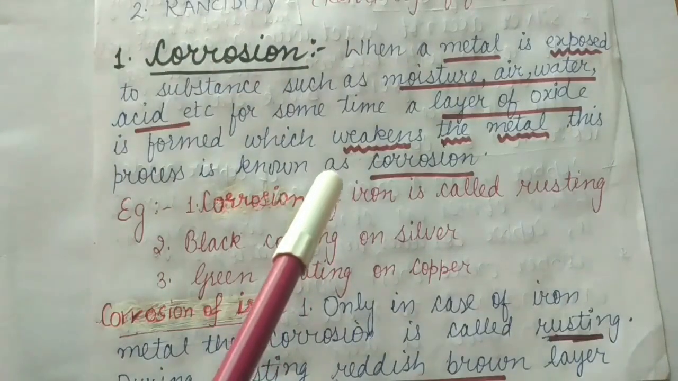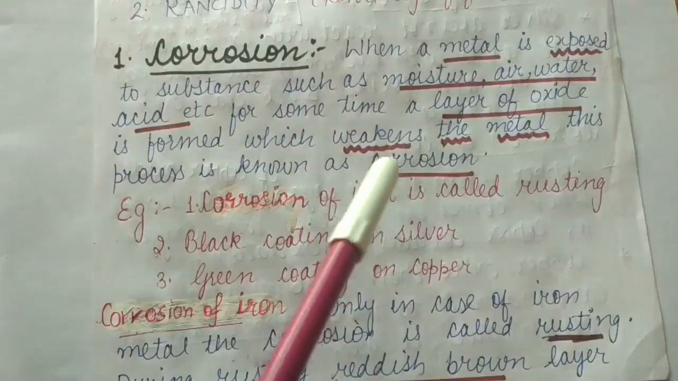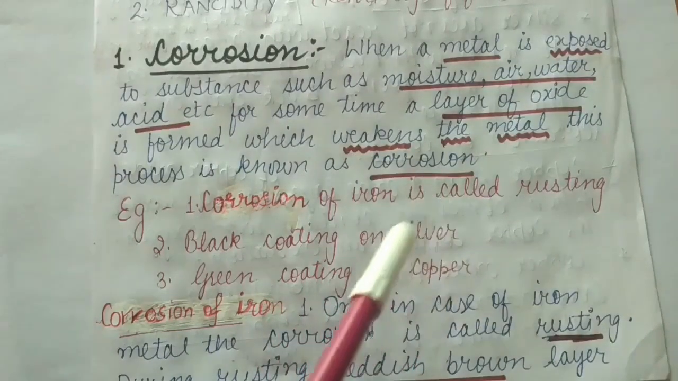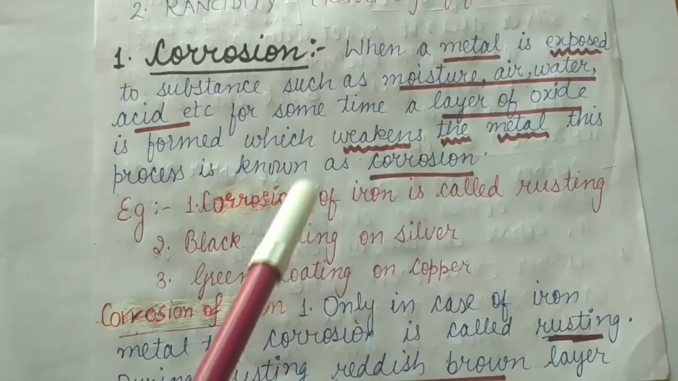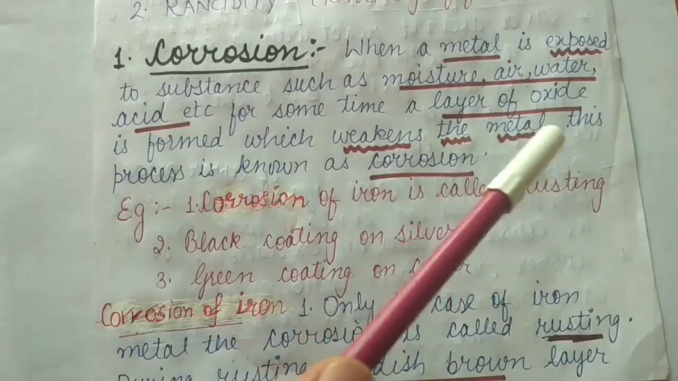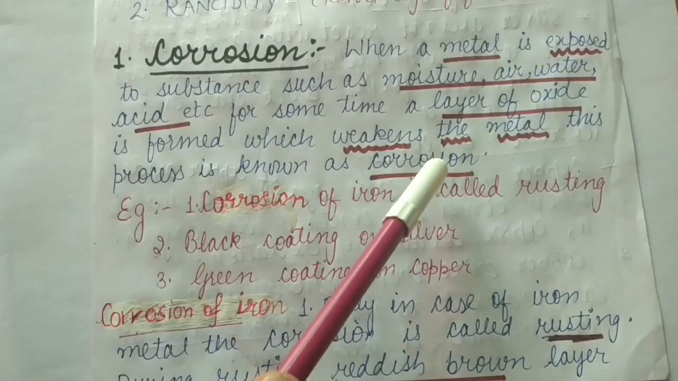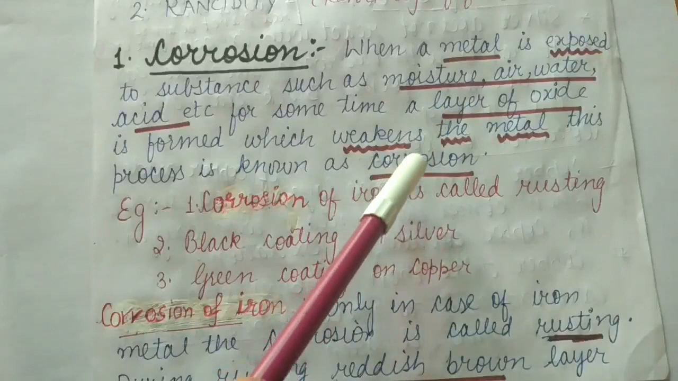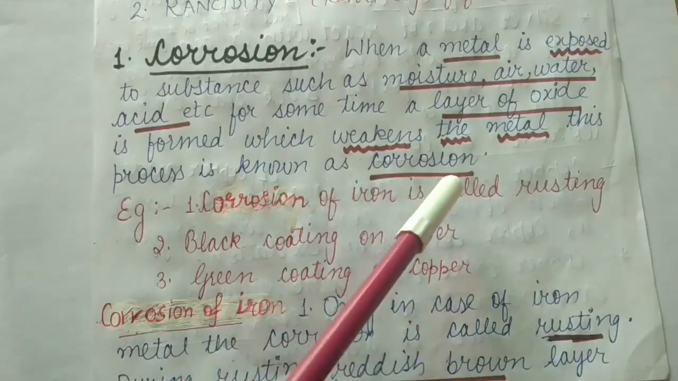Why does oxidation take place? Because the metal is exposed to such conditions, and in air, oxygen is present. So the metal combines with oxygen and there is a formation of oxide. A layer of oxide is formed which weakens the metal, and its strength decreases. This process is known as corrosion.